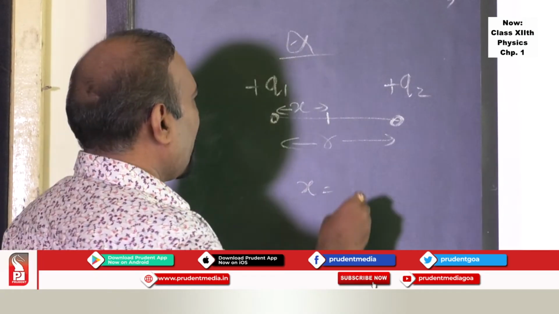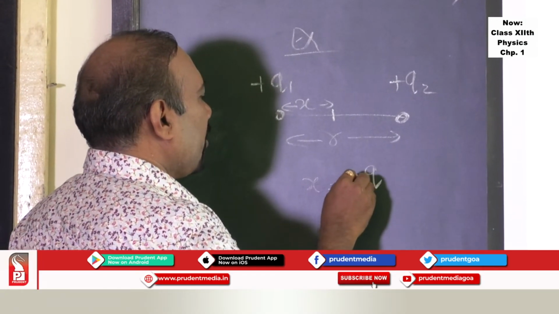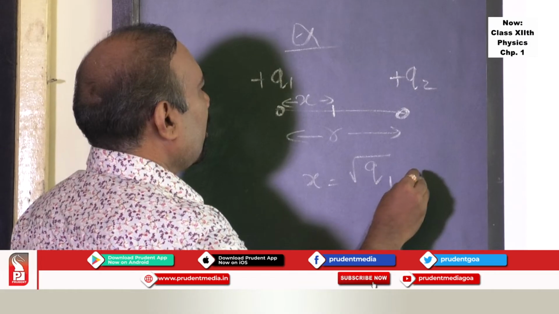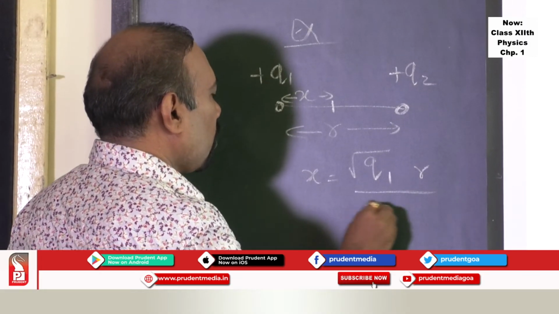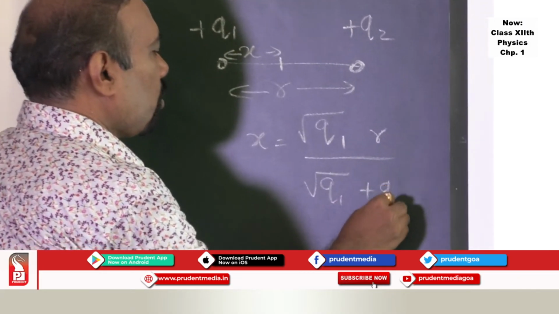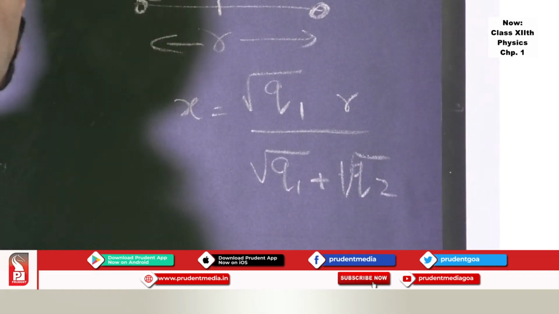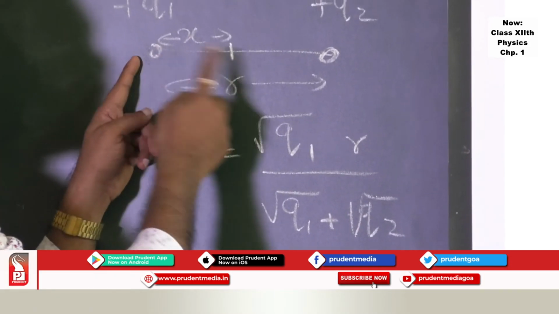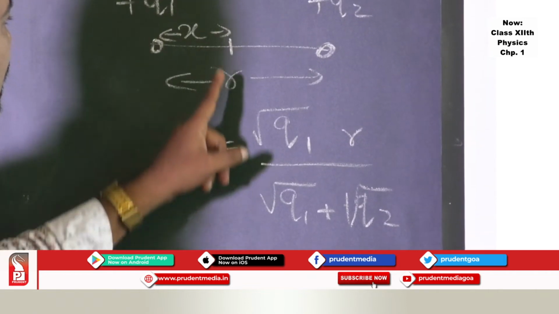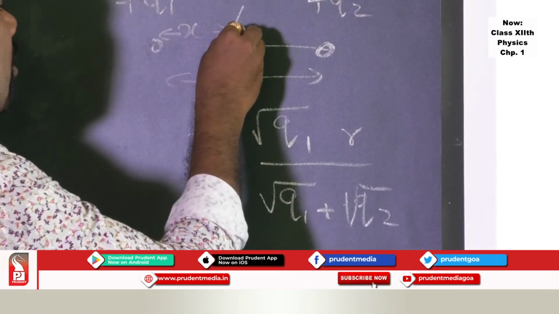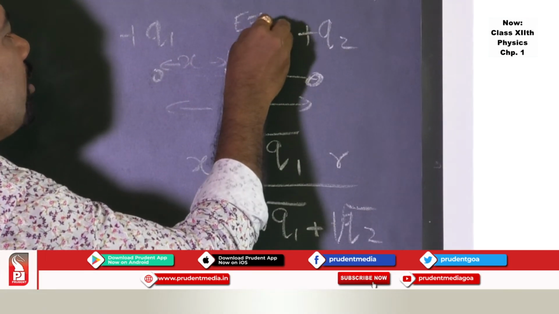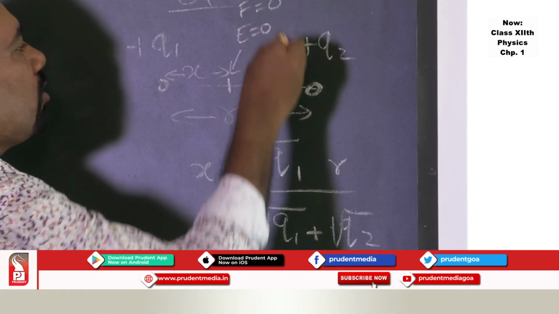A shortcut formula you can arrive at: root of q1 into r upon root of q1 plus root of q2. This direct formula helps you find at what distance from the charge q1 the electric field, or the force acting, is zero.